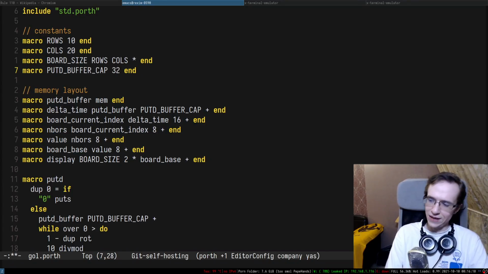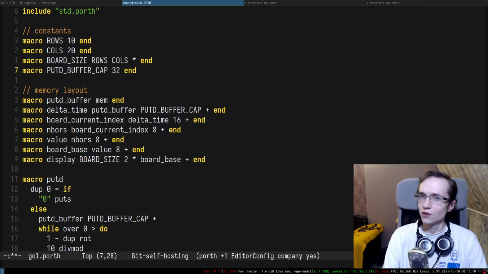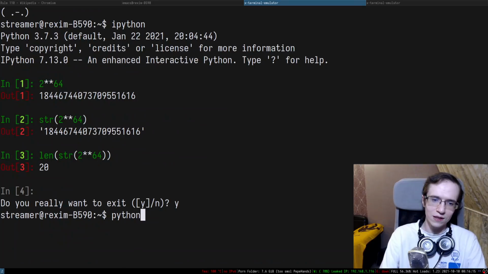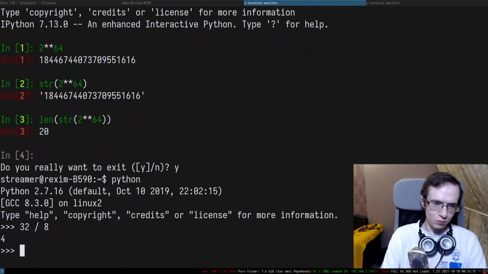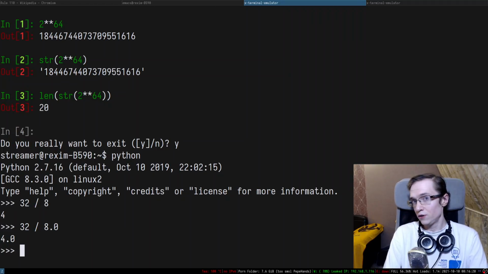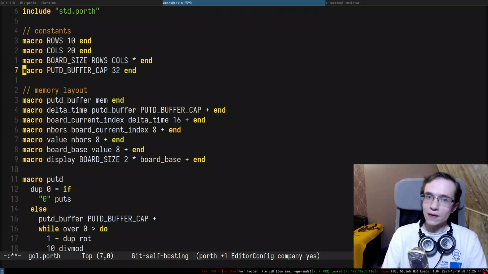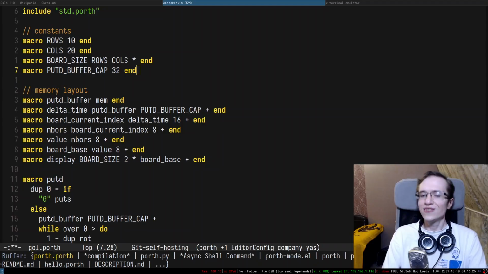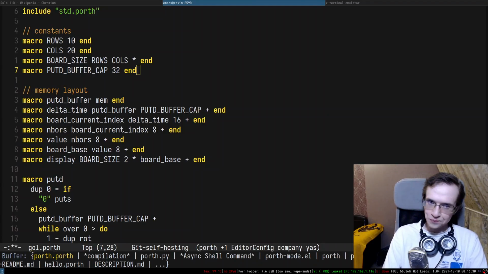So you have extra padding, and it also aligns on 64-bit architecture quite nicely, because if you divide 32 by 8, you get 4 64-bit numbers. I think it's actually a pretty good size, I would say.